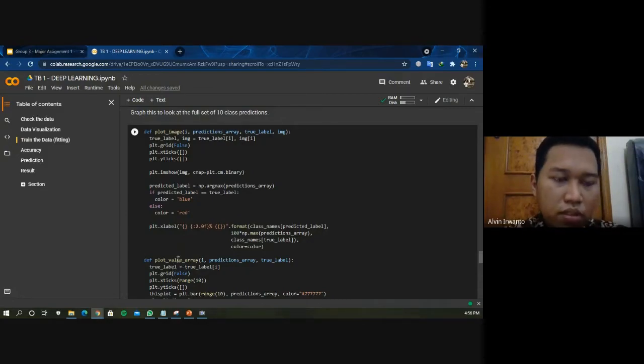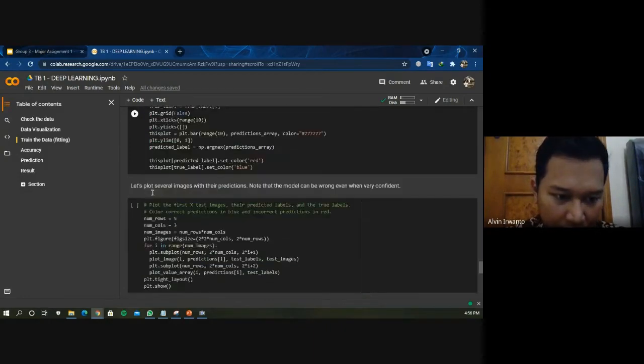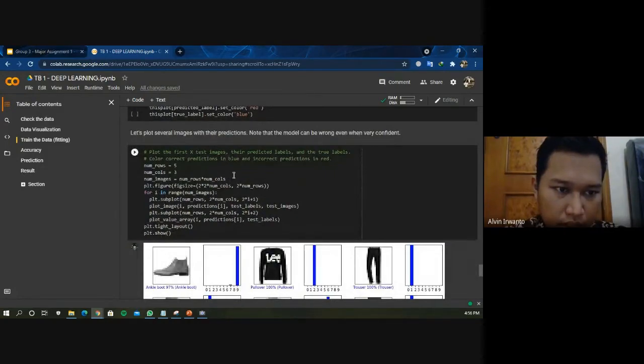So the plot image is to show the predicted image, and the plot value array is to show the diagram of the probability of the prediction. Scroll it, Fauzi. And yes, now let's take several images. You can see the prediction. Note that predictions can be wrong even when very confident, because there is no perfect model in this world.